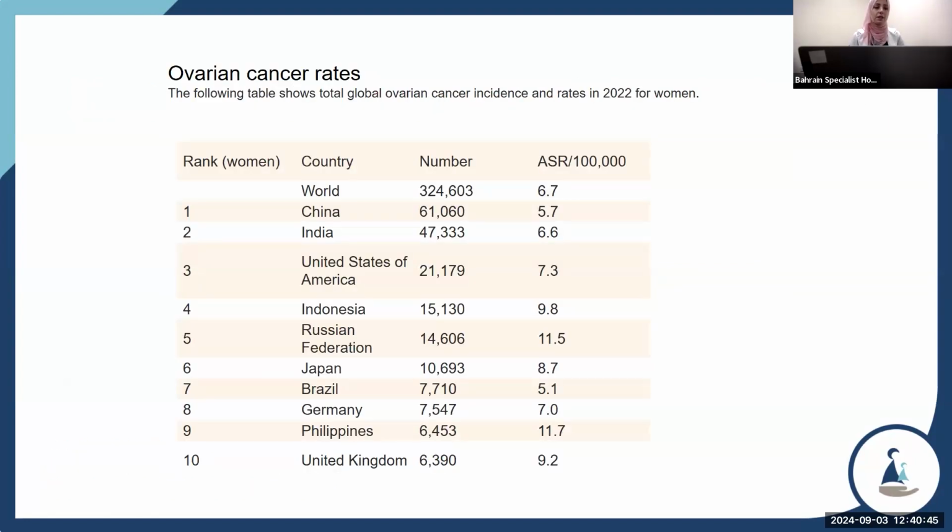Ovarian cancer rate: the following tables show total global ovarian cancer incidence and rate in 2022 in women. The highest rate is in China and India, and the lowest rate is in the United Kingdom.